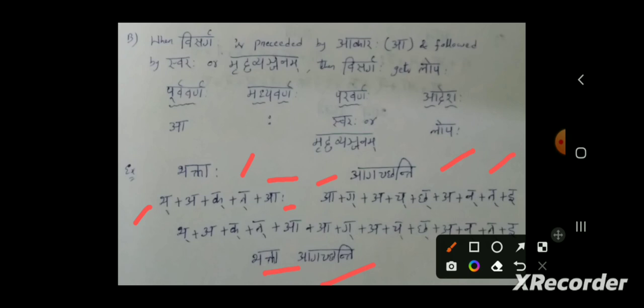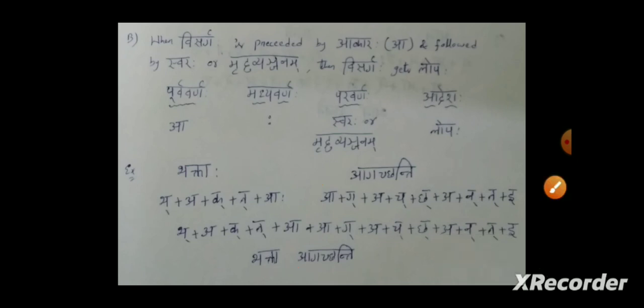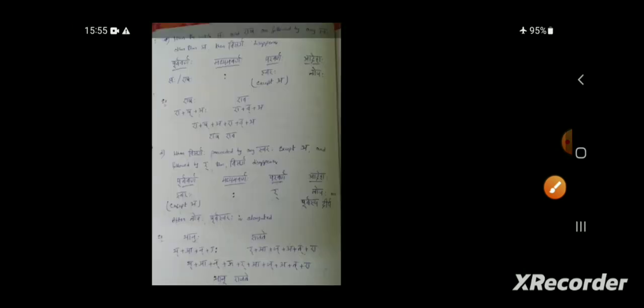That's it. These are the first two cases. The first one is when it is preceded by the letter A, and the second case is when it is preceded by the letter Aa. These are the first two conditions. Let's see the next two conditions.